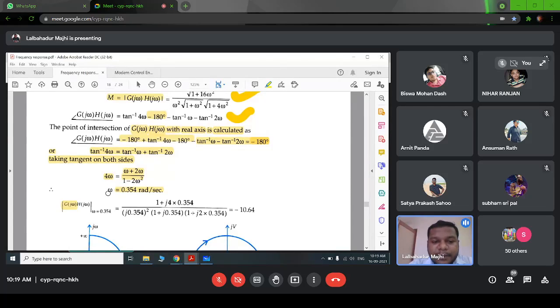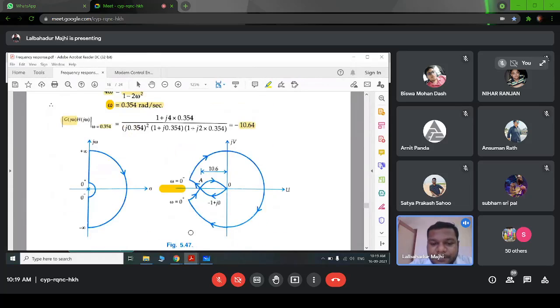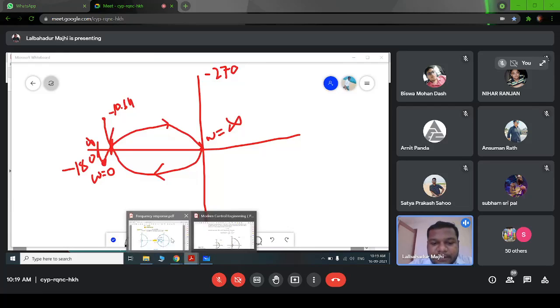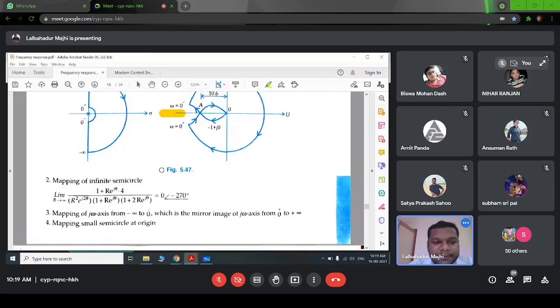So we get the value of omega equal to 0.354 radians per second. This is the frequency at which it is intersecting the real axis. At this frequency we have to find the magnitude. So the magnitude is minus 10.64. So this point is minus 10.64. Okay.